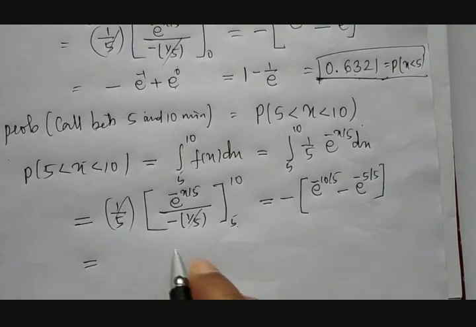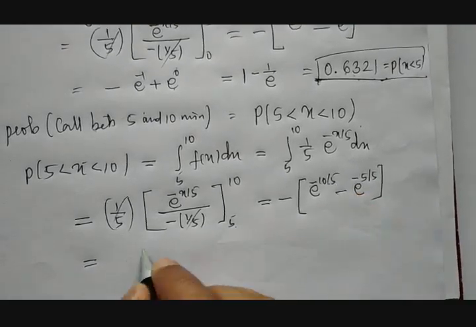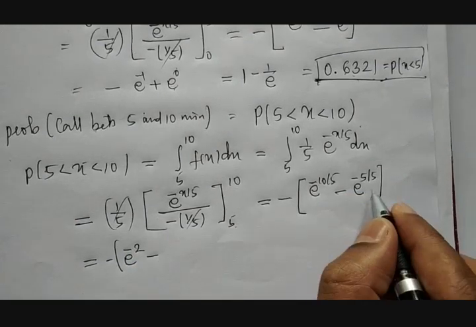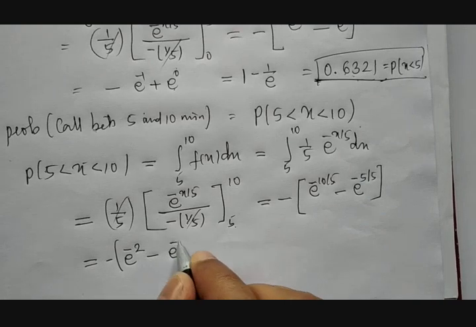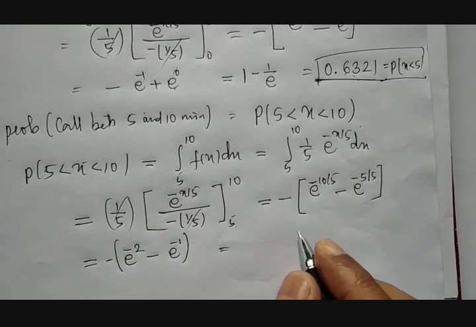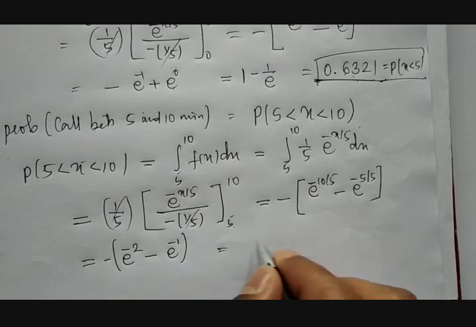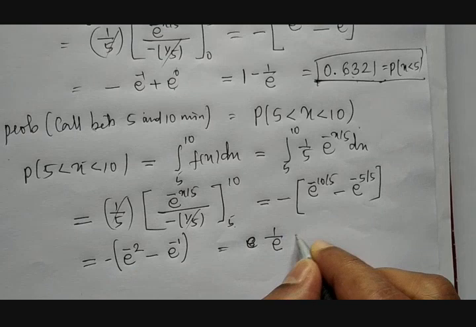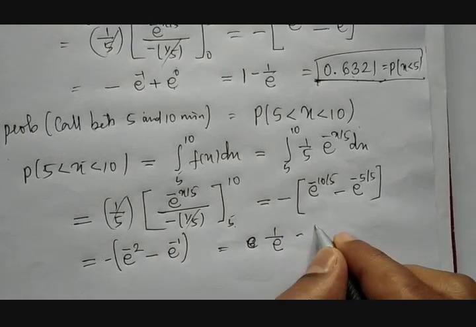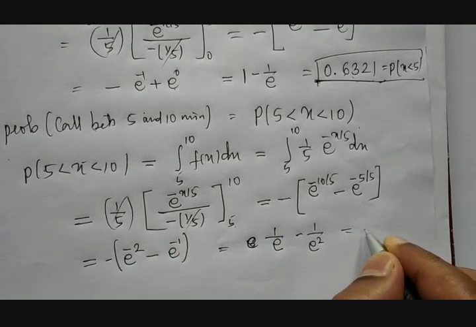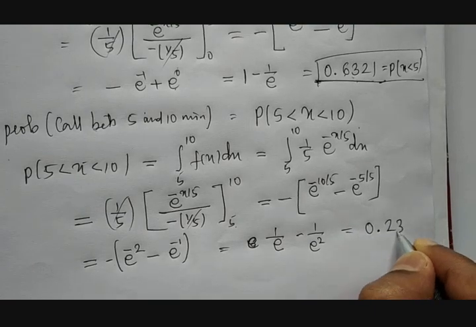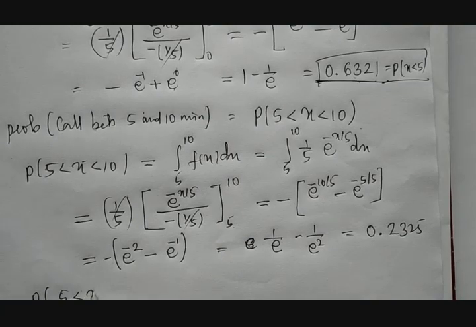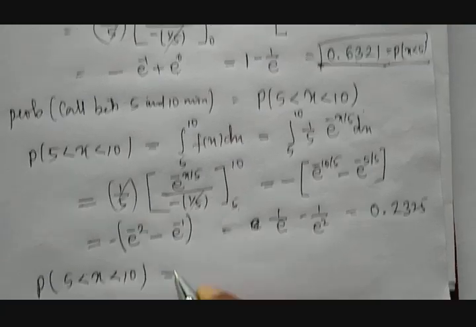Which is e raised to minus 2, minus e raised to minus 1. Or else it is minus of minus plus, so e raised to minus 1 is nothing but 1 by e, minus e raised to minus 2, which is nothing but 1 divided by e square. If you calculate, it will be 0.2325.